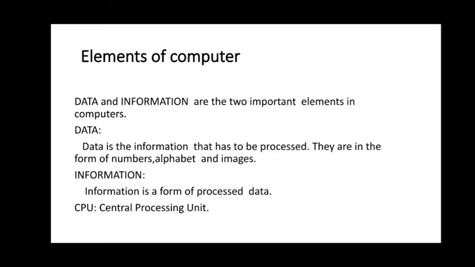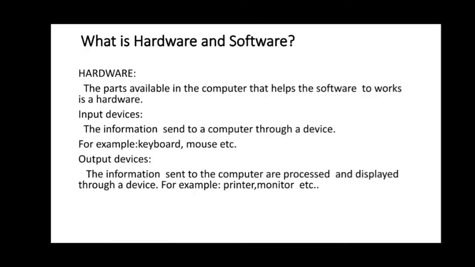What are the 2 important elements of computer? Data and information. Data is the information that has to be processed. So it is in the form of numbers, alphabets and images. So the next one, information. Information is a processed data.